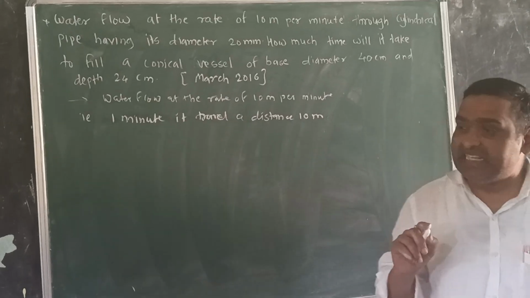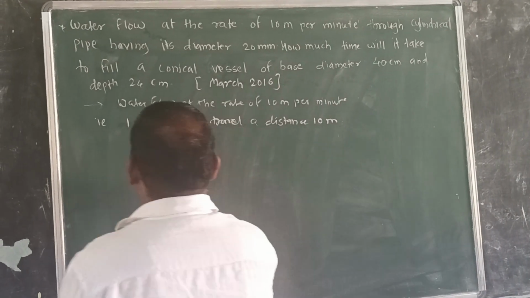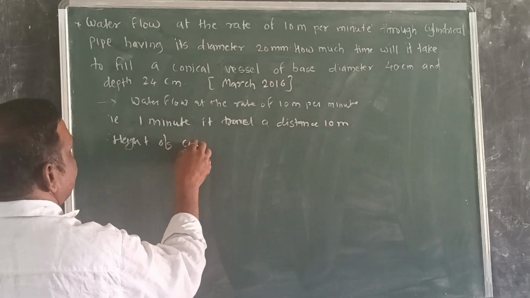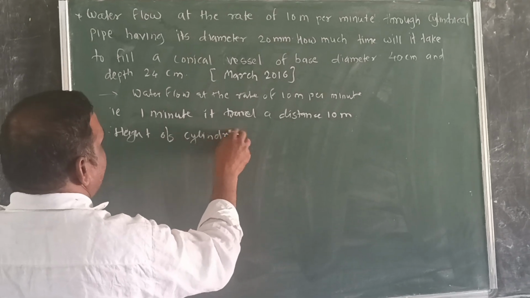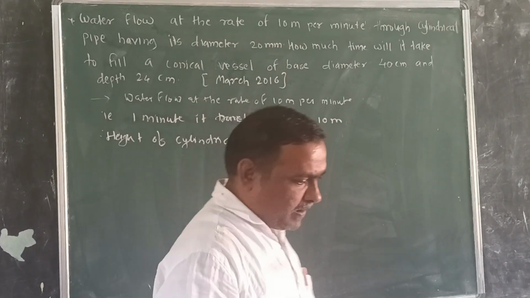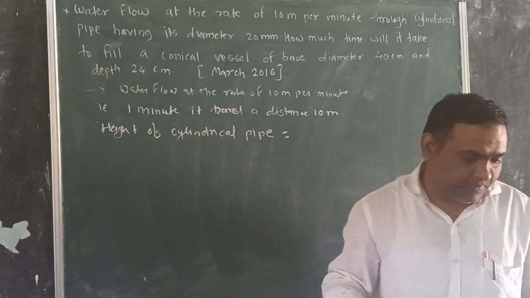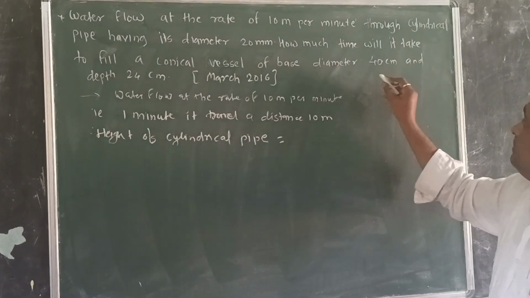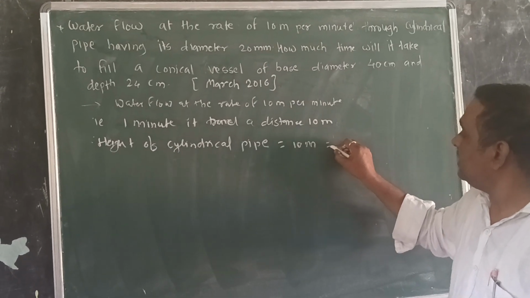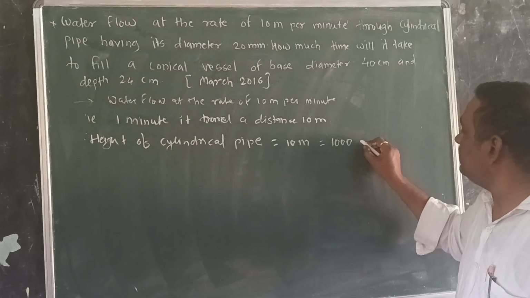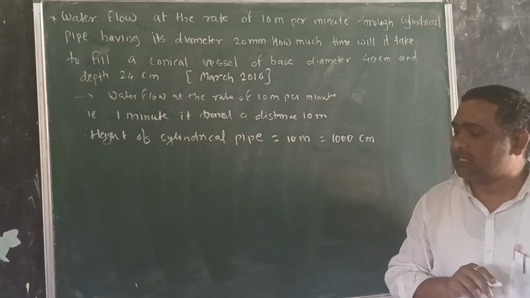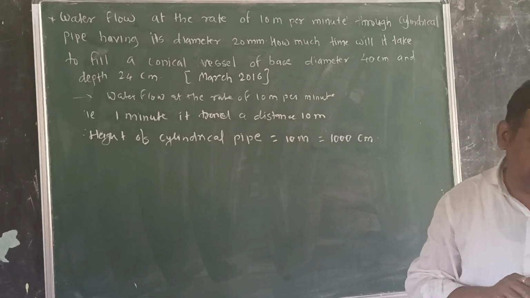Then the height of the cylindrical pipe is given. What is the height of the cylindrical pipe? 10 meter. 10 meter is nothing but what? 1000 centimeter. Then the diameter of the pipe is given also.